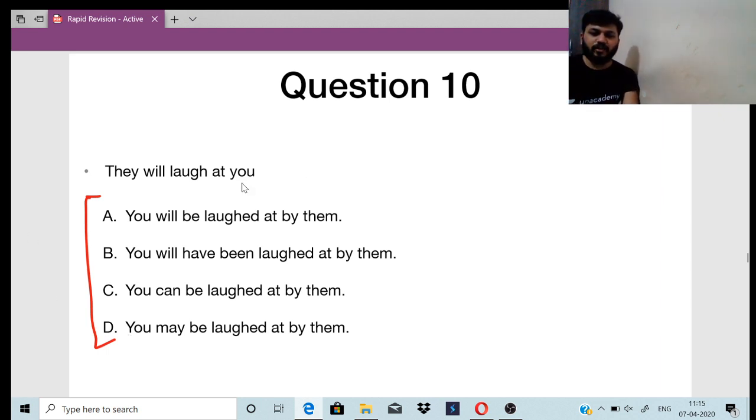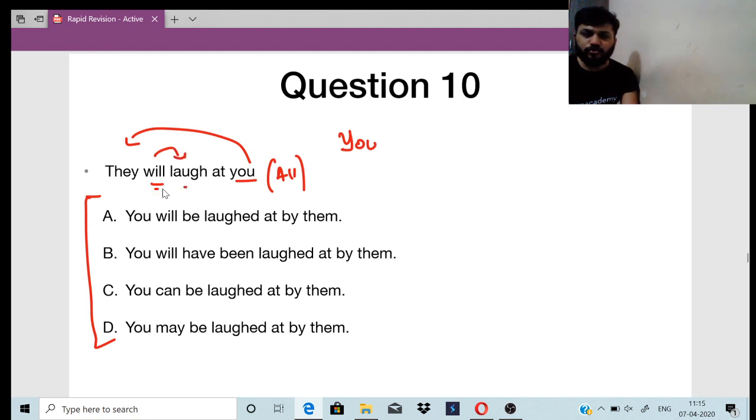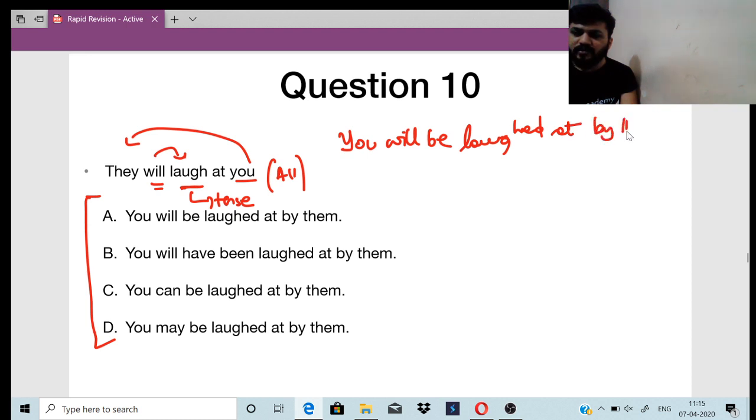They will laugh at you. So obviously you will go to the first one, right? You, okay? They will laugh at you. This is in the active voice, right? So they will laugh at you. Future tense is given, so you will be. Laugh is given. Change the tense of the laugh. You will be laughed at by them, right?